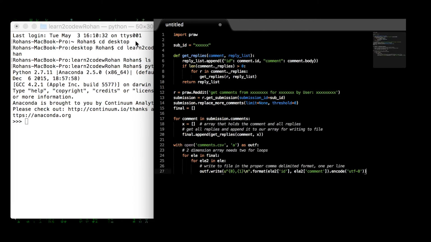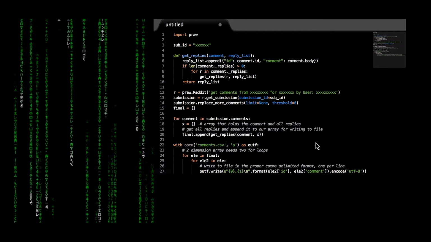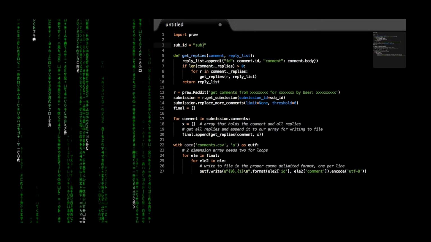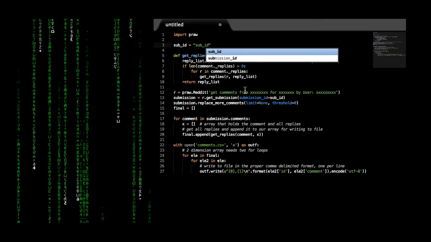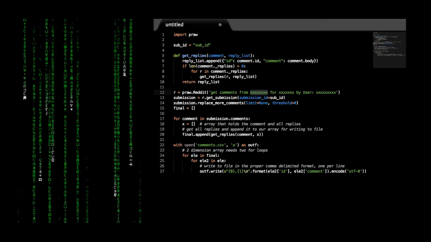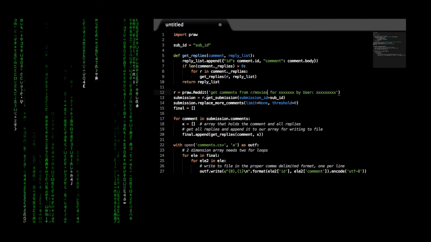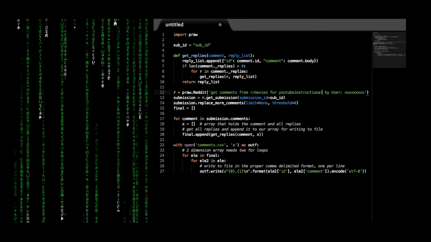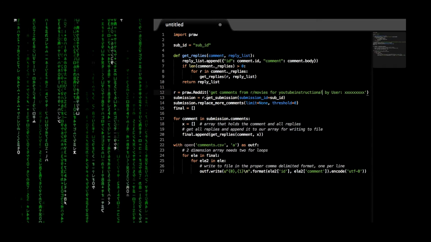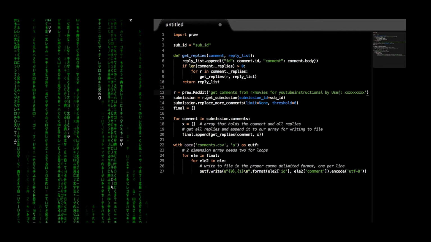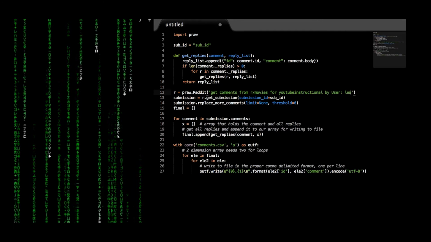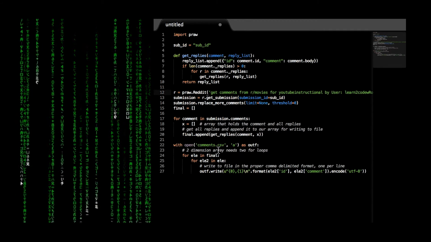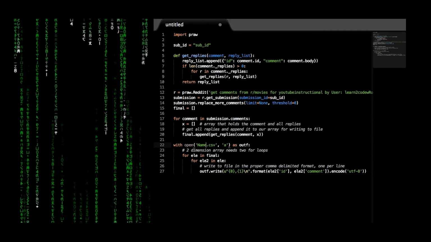And then we take a look at the algorithm. So there are three things that we need to customize here. The first is the sub ID, which is how you tell the PRAW which thread on Reddit you want to scrape. The second is the name, purpose of what you're doing, the scraping, which is just for informational purposes for Reddit. And the third is the name of the CSV file with the scraped comments.